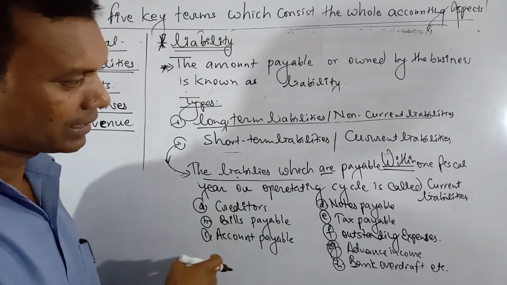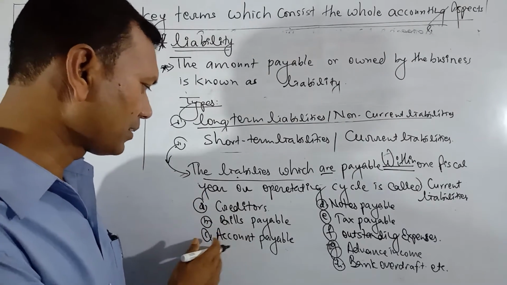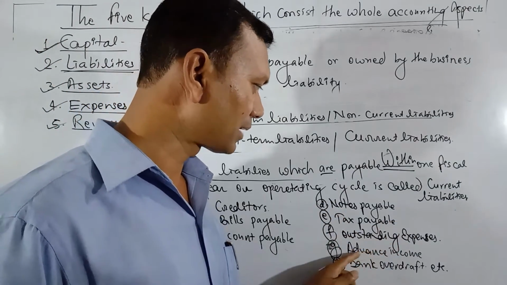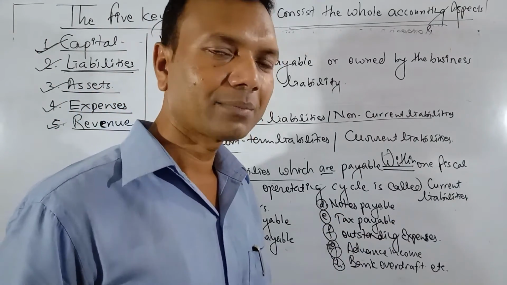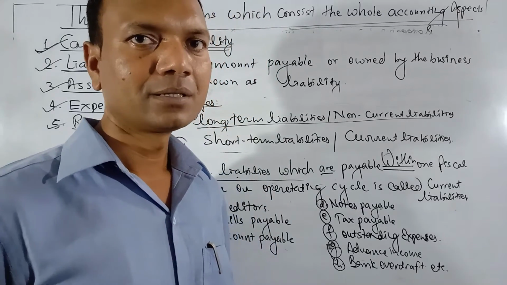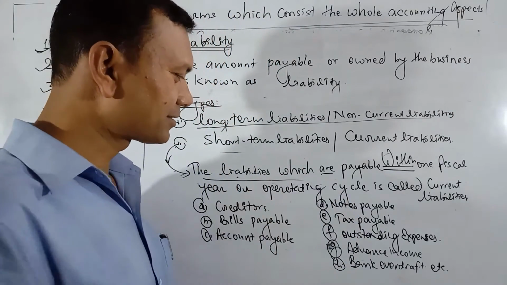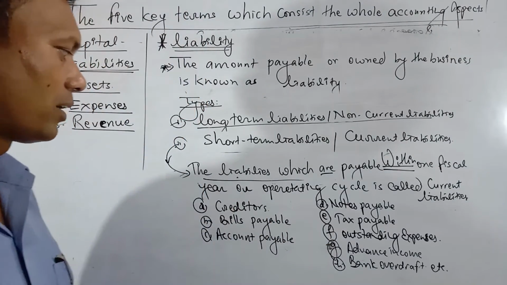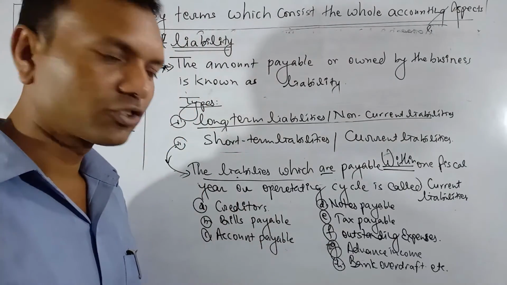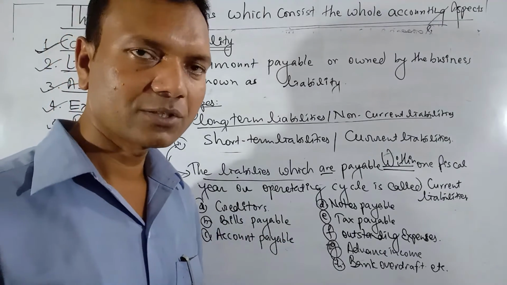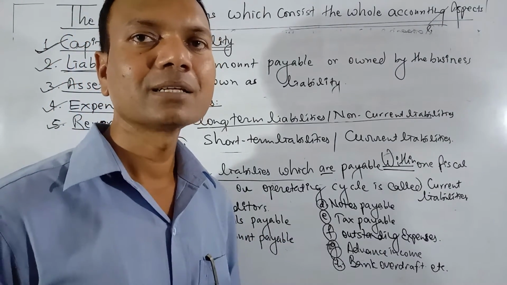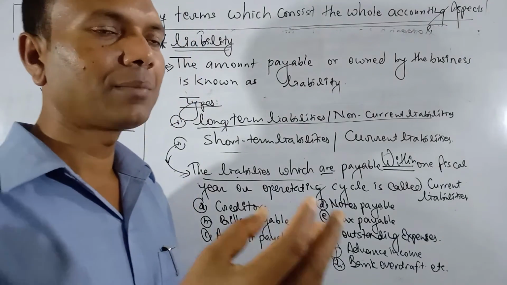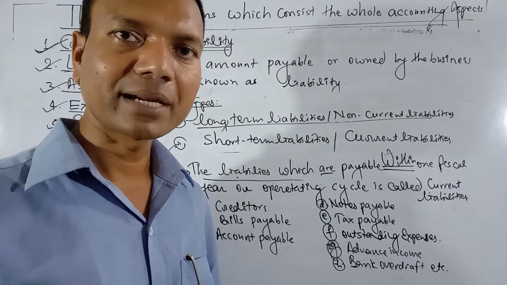Some examples of current liabilities are creditors, bills payable, accounts payable, notes payable, tax payable, outstanding expenses, advance income, bank overdraft. These all are current liabilities. What are all these terms? These will be discussed later one by one. Simply try to understand in short. Creditors are the persons from whom we purchase something on credit. When we purchase from Ram on credit, then Ram is our creditor.